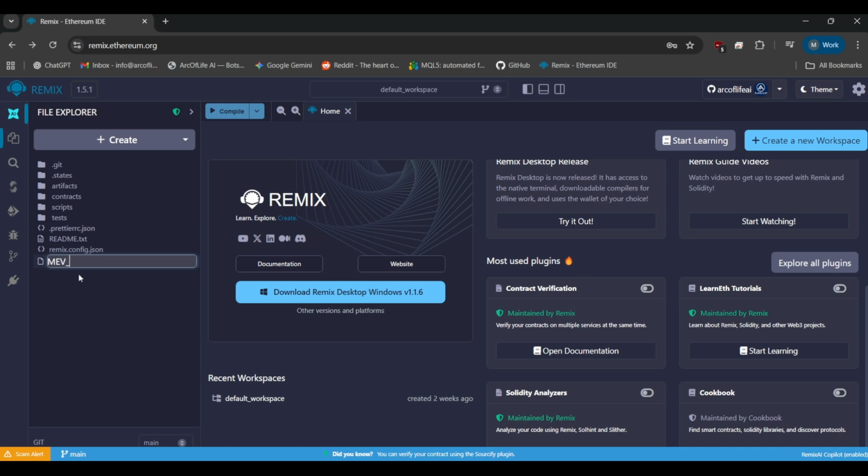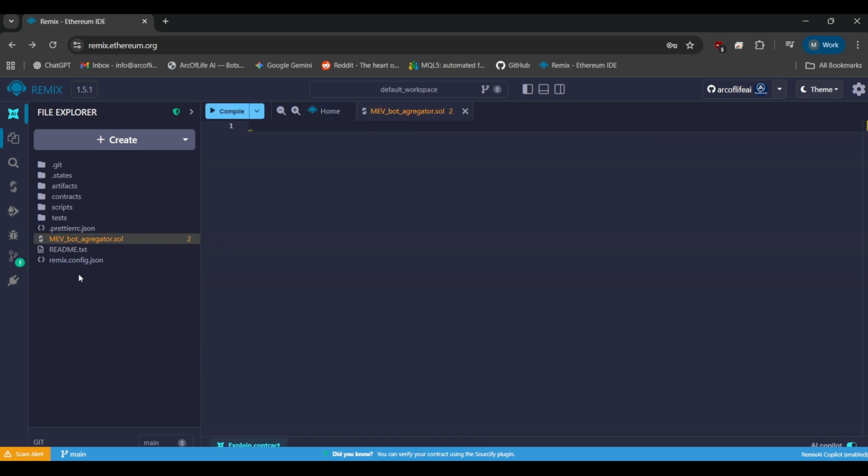These scams look professional because they use tools like Remix, making you feel like a real developer. They promise thousands in profit with zero effort. But remember, if you don't understand the code, you are the liquidity, not the trader. We are going to dissect this script line by line. We will reveal the hidden functions that drain your wallet the moment you click start. Let's look at the evidence they didn't expect you to find.